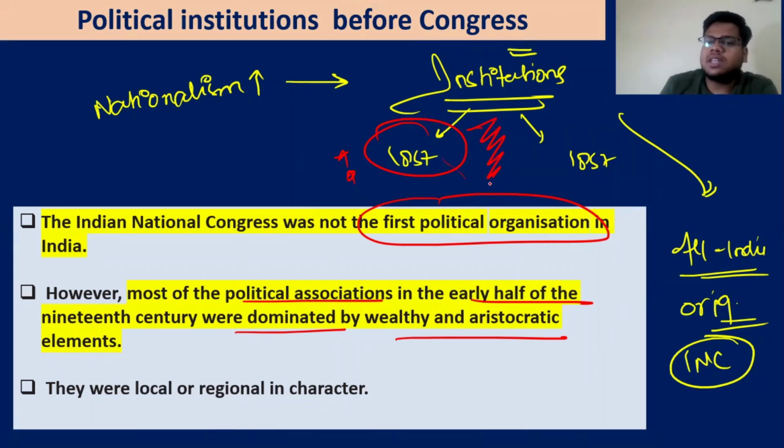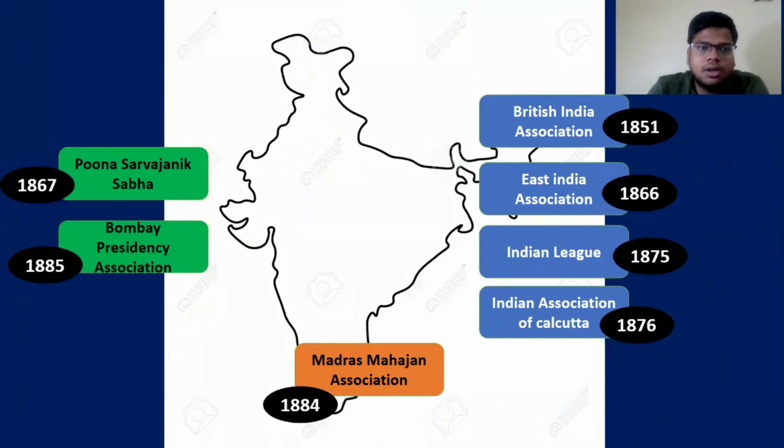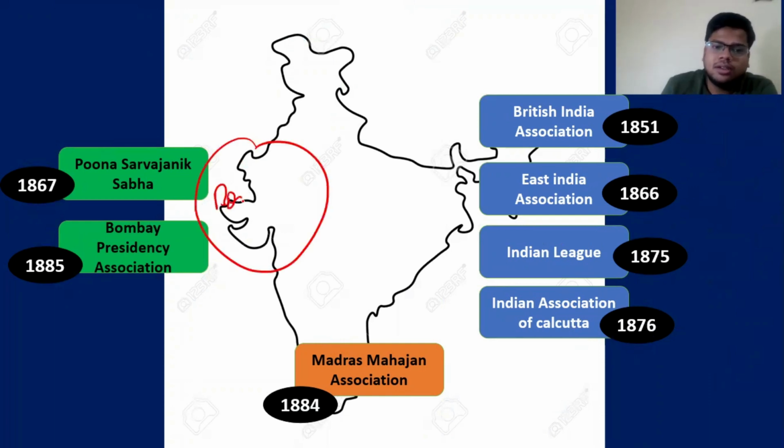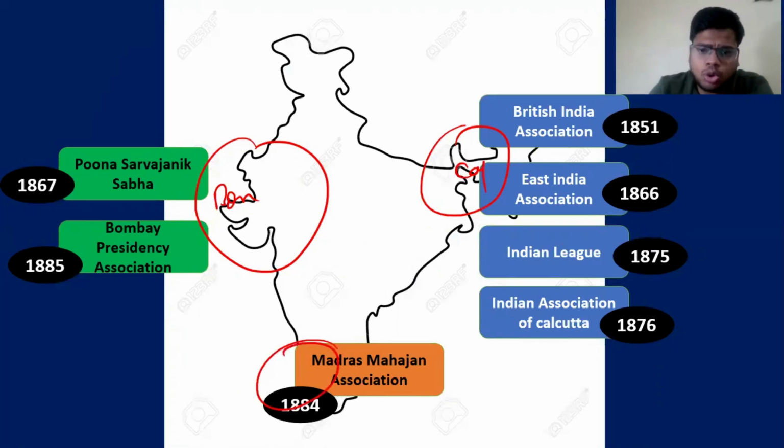Then after 1857, the new middle class, lawyers, doctors, educators, teachers, came and took up the leadership of these institutions, which later on culminated in the formation of the INC. Now, you can divide the organizations area wise or region wise: Bombay, Calcutta, and Madras. You can remember through chronology, but this is again something that you have to cram.